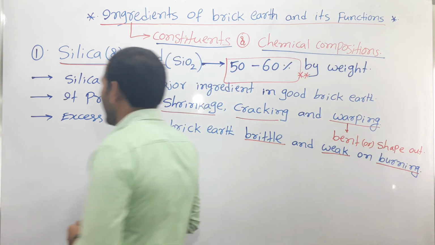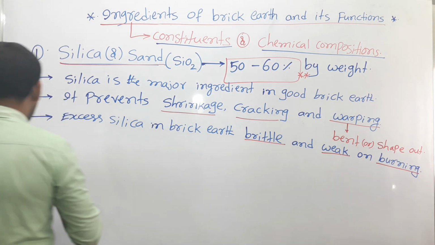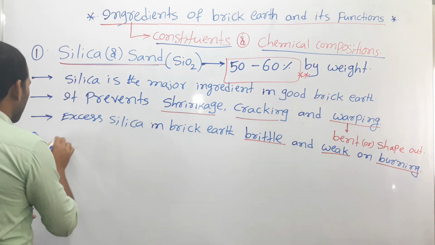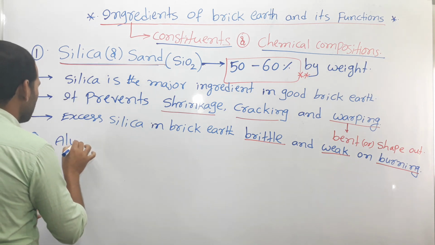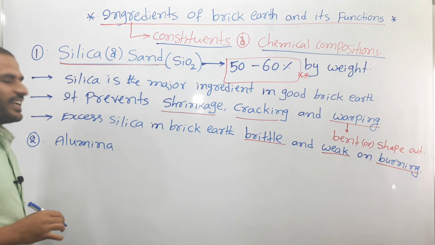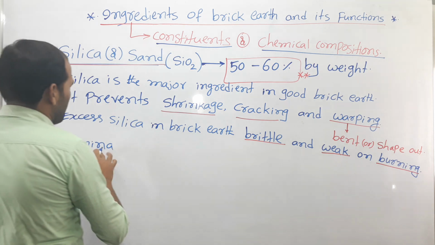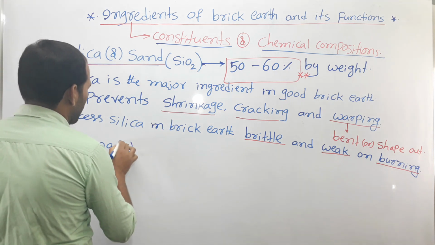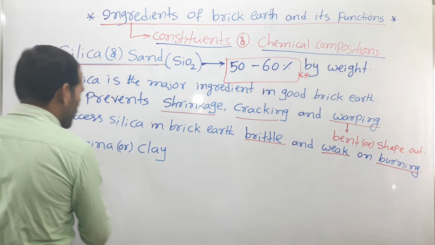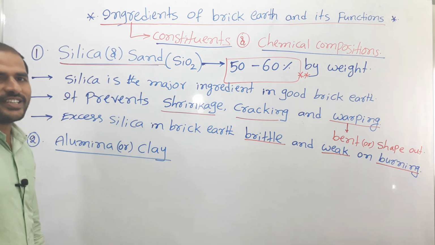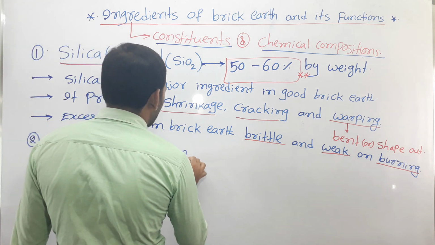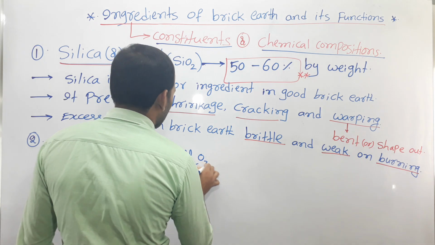The second ingredient is alumina, right? This alumina is also known as clay. What is the chemical formula for alumina? Al2O3.